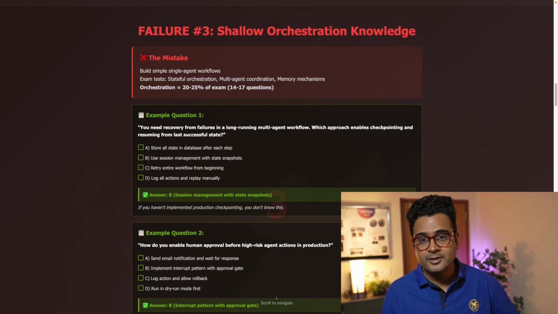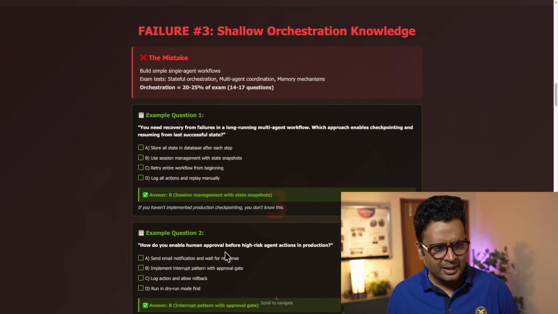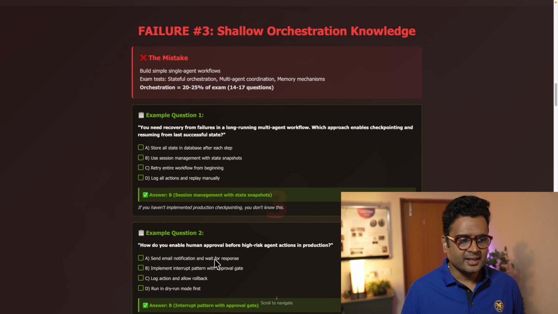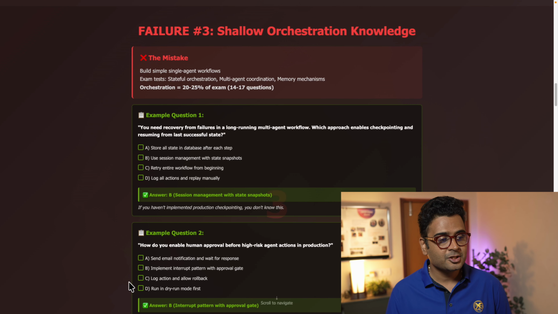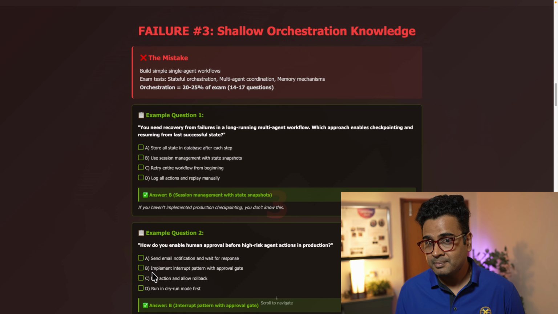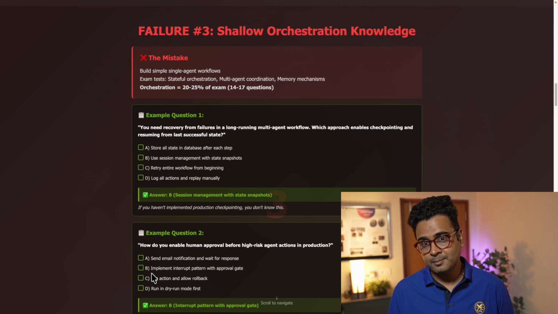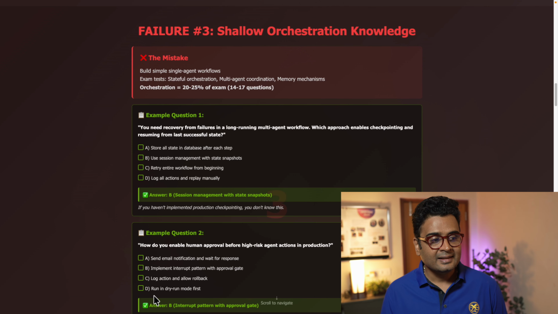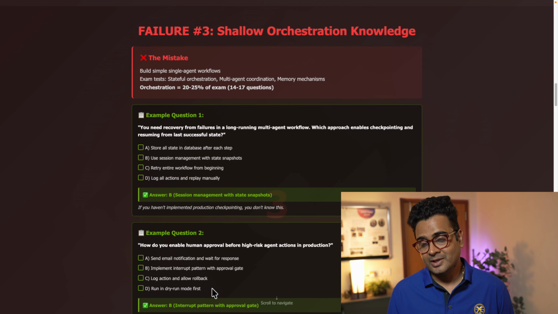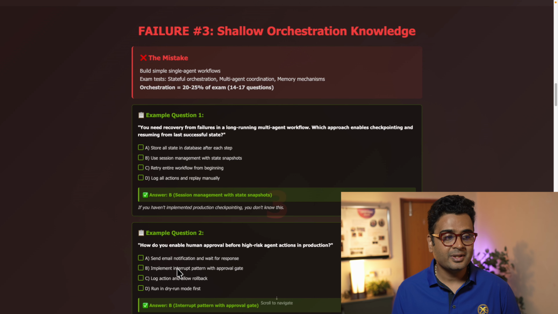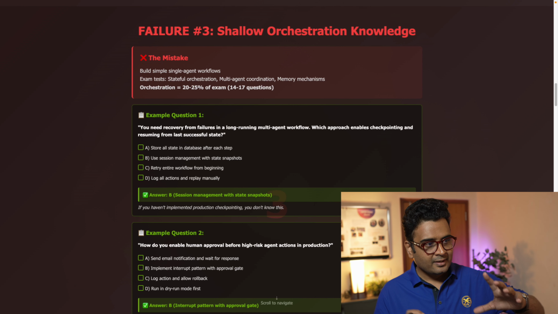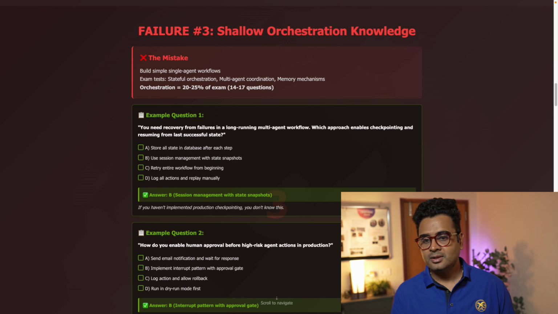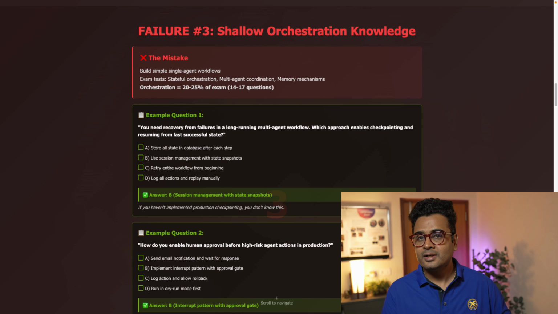I want to give you another question. How do you enable human approval before a high risk agent action? A, send an email notification. B, implement interrupt pattern with human approval, that is an approval gate. C, log action and allow rollback. And D, run in dry run mode first, that is simulation mode first. So the correct option is B. As you can clearly see, to be able to answer this question, your surface knowledge is not enough.